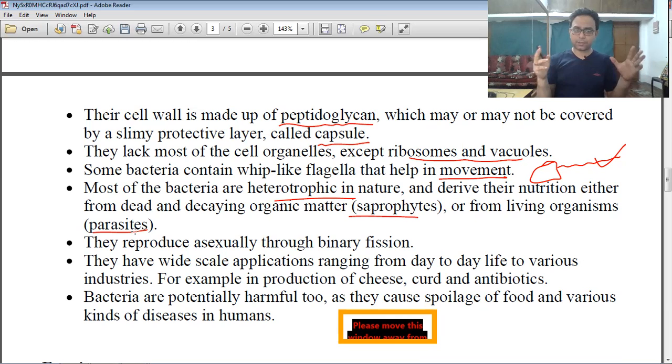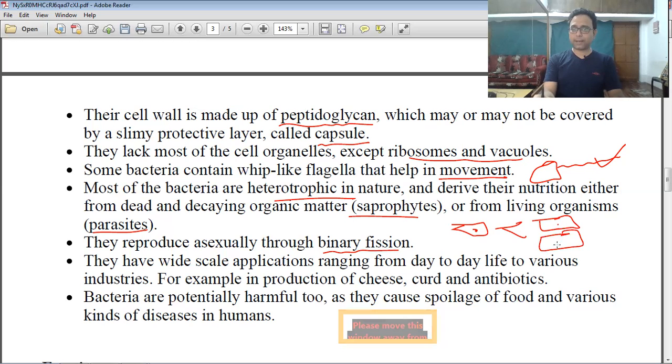So reproduction. The reproduction is asexual through binary fission. One cell is divided into two parts or two cells. This is called binary fission. But you know, sexual reproduction also happens, like conjugation, transformation, and transduction. You will learn it in your higher classes.